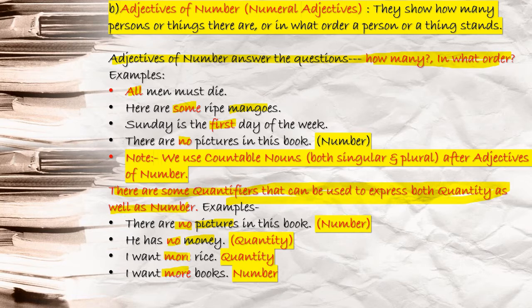Yes, you see, rice you cannot count. So more becomes what? Quantity. I want more books. Here books you can count. More becomes what? Number. This is your adjective of number.